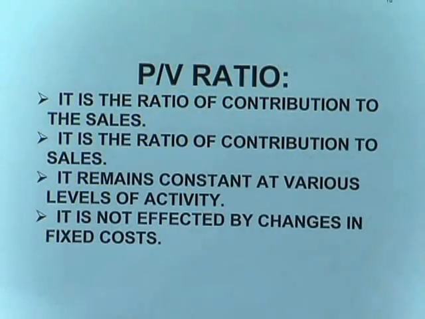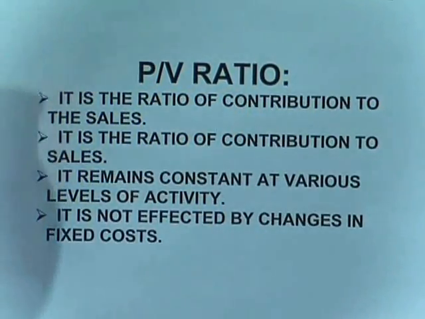Next, it is not affected by changes in fixed cost. That means, if the fixed cost was changed, even then this PV ratio will not be changed, because it is only profit and volume, and fixed cost is always constant. So, with the variable cost only we have to reduce it, because without machinery we cannot go for production. How can it be reduced? By purchasing more raw materials at a time, so that we may get a lesser cost.